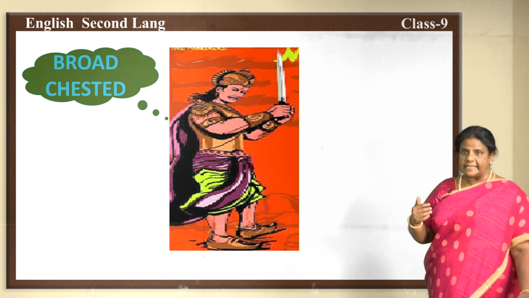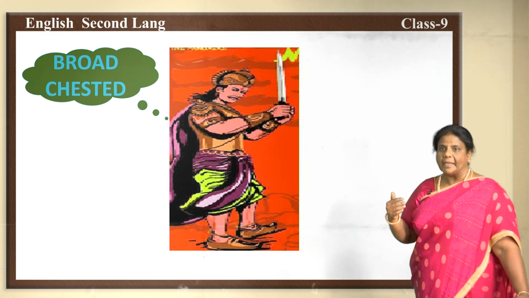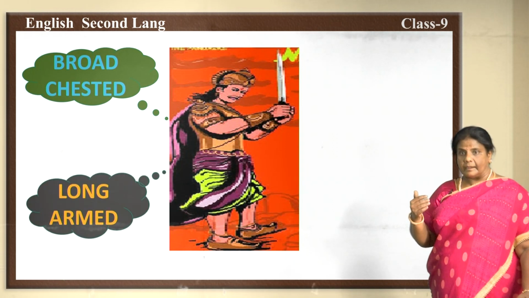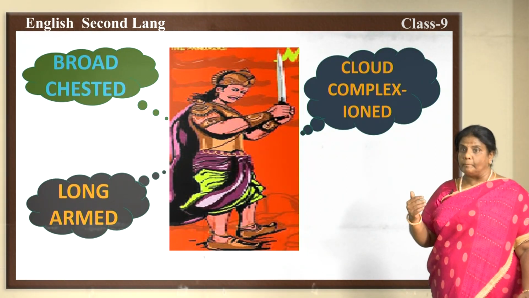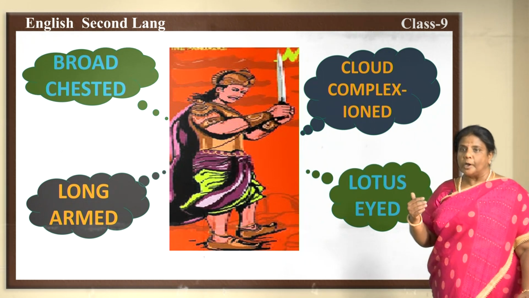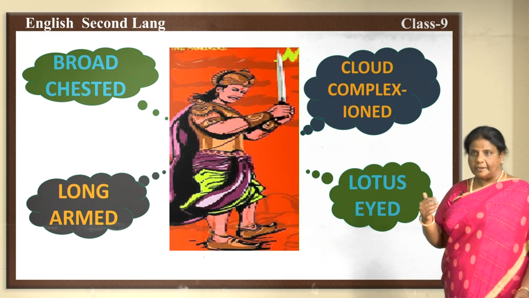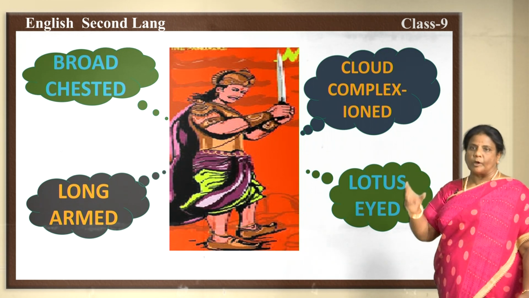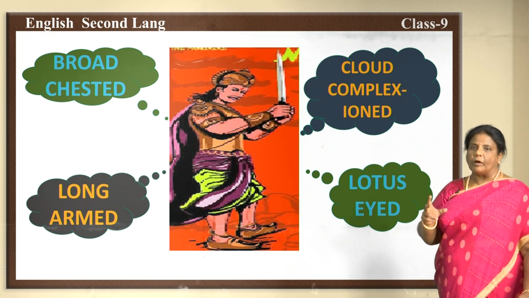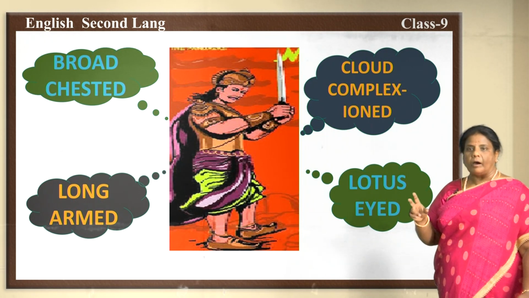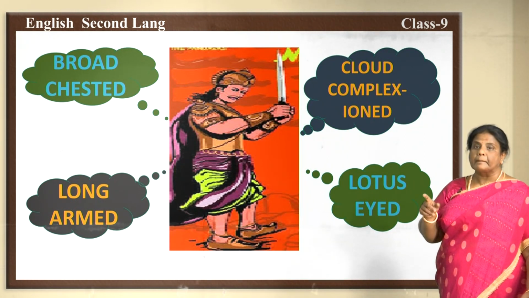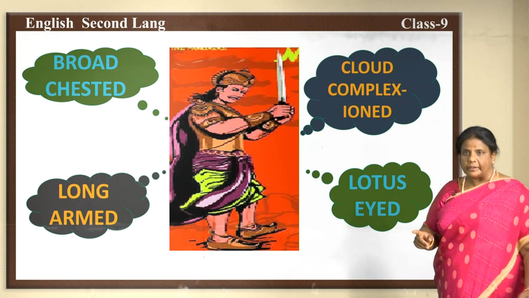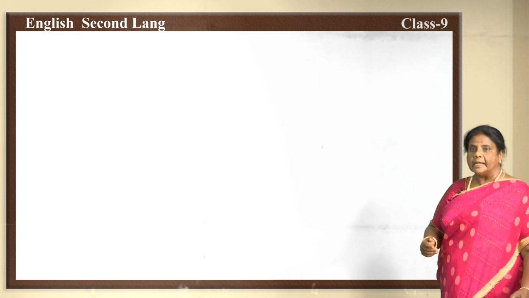Yes, in the lesson very clearly the describing qualities of Nakula are broad chested, long armed, cloud complexioned, and also lotus eyed. Did you get it correct, children? So these types of words which describe the quality of a person are called adjectives of quality, or you can also call them descriptive adjectives. Did you get it, children? Is it clear up till now? Yes. Now let's move on to the next.